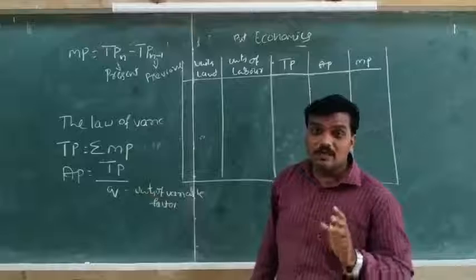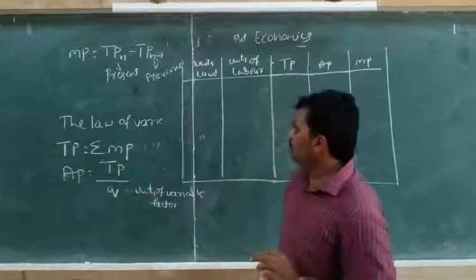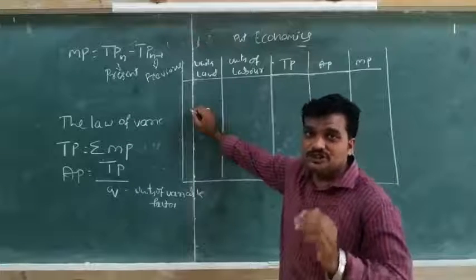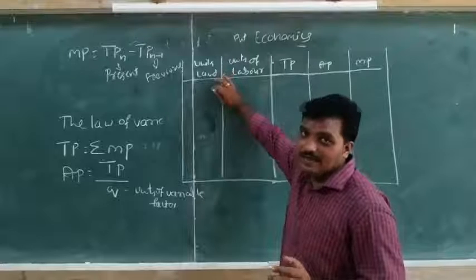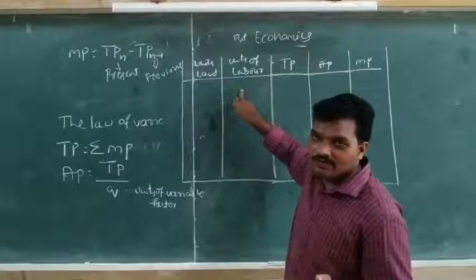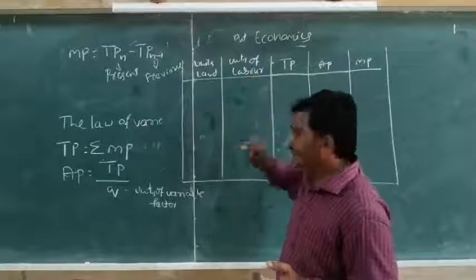See, these formulas are helpful to prepare the schedule. Just assume that in the preparation of the schedule, we have to keep land constant, that is the fixed factor, and units of labor will be the variable factor. That means land is constant, but the variable factor may increase.